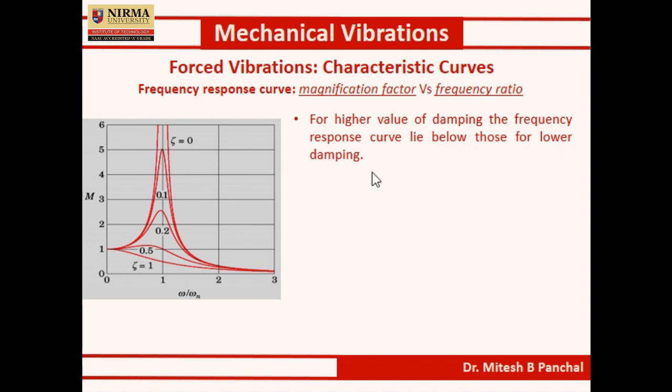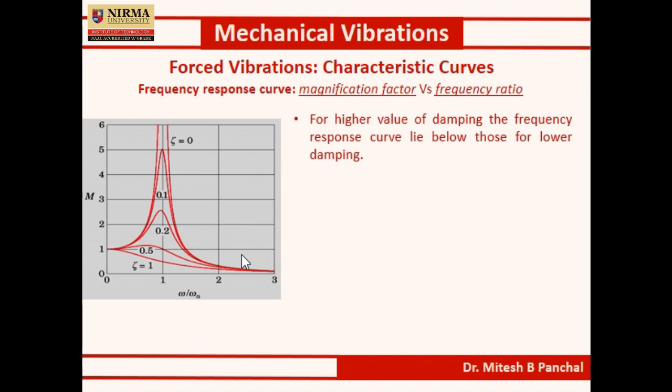So for a higher damping ratio, the curve is below the lower damping factor curve.